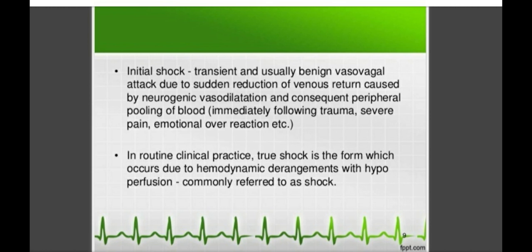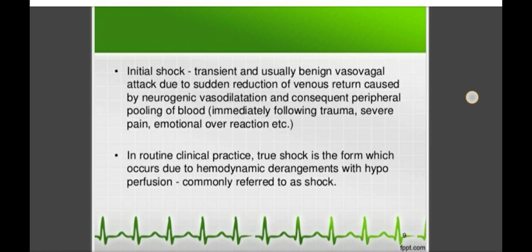What are the causes of primary shock? If there is severe trauma, severe pain or any emotional overreactions like fear, sorrow, surprise, those conditions cause the sudden or transient shock that we call primary shock.